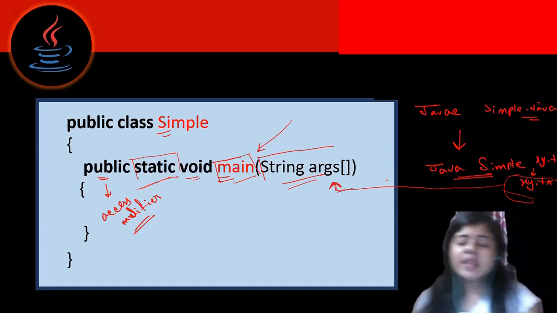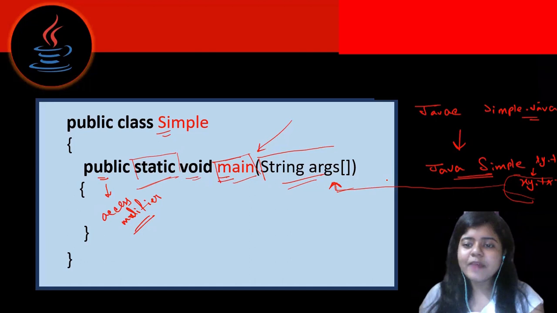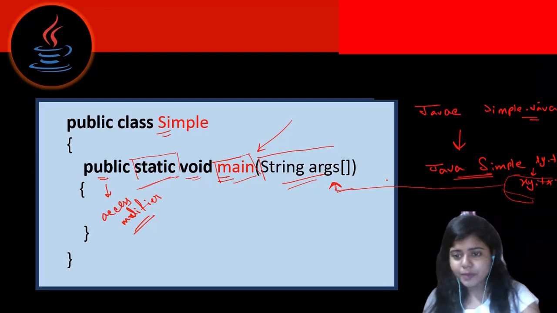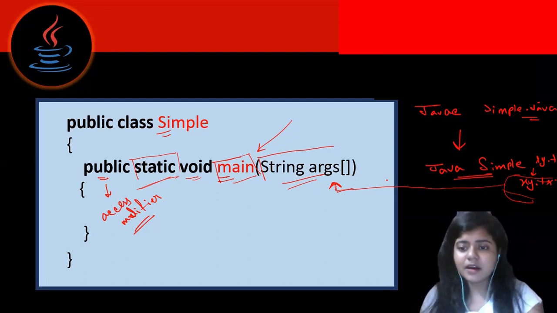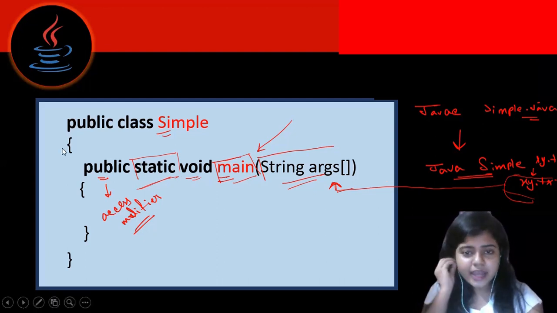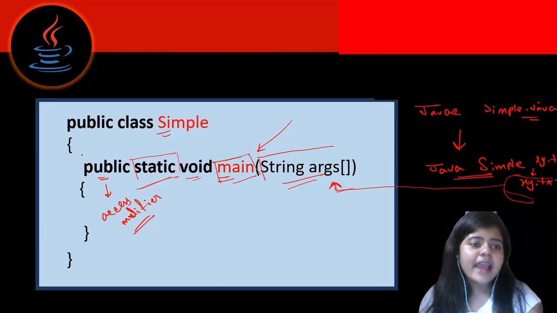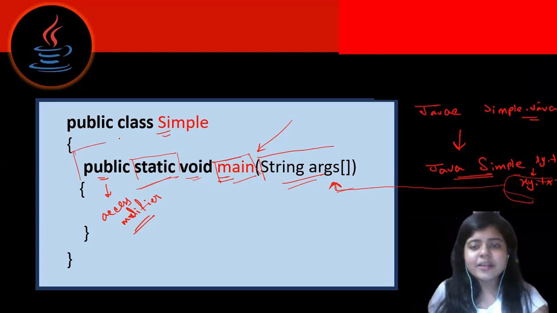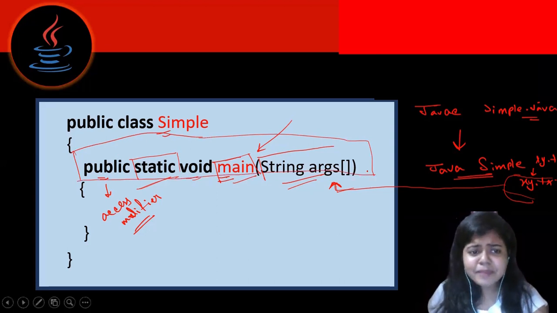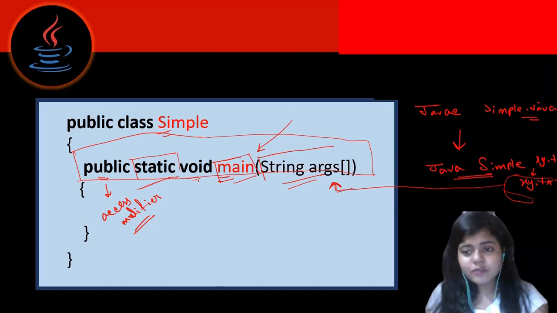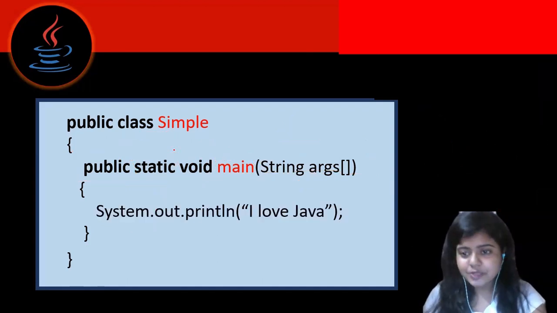It's just a formality. Now you can ask me why we didn't write this in C and C++. Obviously, every programming language has command line arguments, but it's not compulsory to write them in those languages. But in Java, it's a formality and we have to write it. I hope the functionality is clear to you all. This entire thing, public static void main String args, is known as the method signature. There can be more than one main method, but the JVM only executes the main method which has this signature.